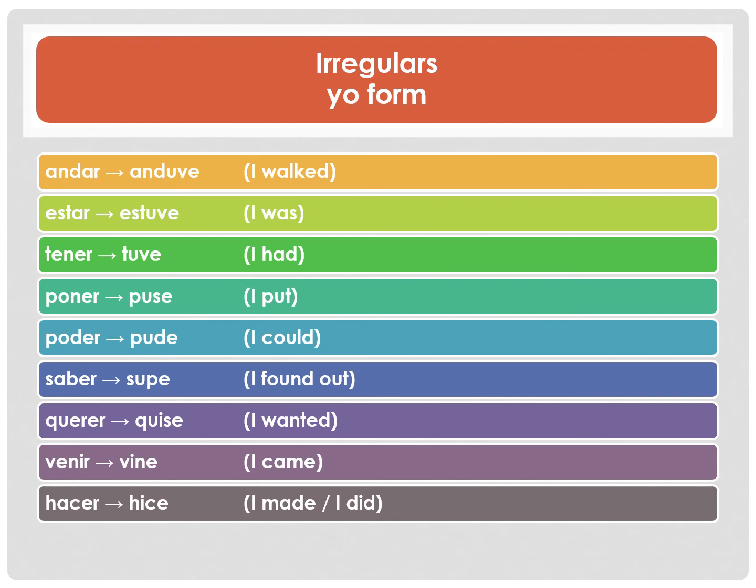So the rest of these verbs will have the same endings and the same irregular root for all of the conjugations of the verb. Estar, estuve, I was. Tener, tuve, I had. Poner, puse, I put. Poder, pude, I could. Saber, supe, I found out. Querer, quise, I wanted. Venir, vine, I came. Hacer, hice, I made, I did.